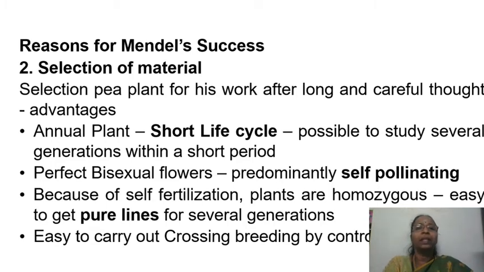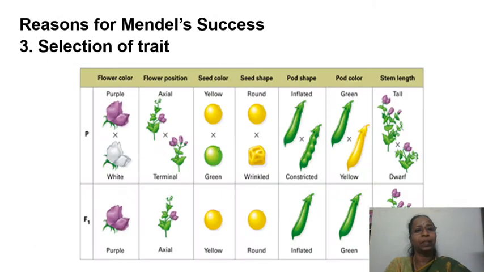And when they undergo self-pollination for many generations, they are going to be homozygous. So you can get pure lines of homozygous plants for many generations. And also it is easy to carry out cross-pollination, and there is a method by which you can control the pollination taking place.